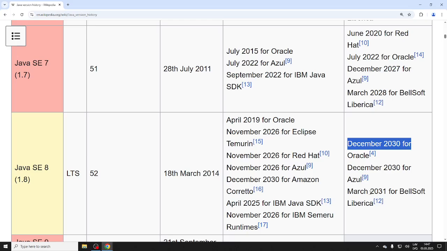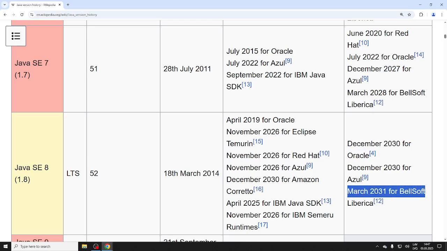And even there's some, what is this, Bellsoft Liberica? Bellsoft is actually like a phone company, right? They are beating everybody. They say they're supporting it till March of 2031, right? That's pretty impressive, right? But yeah, so that's the thing.